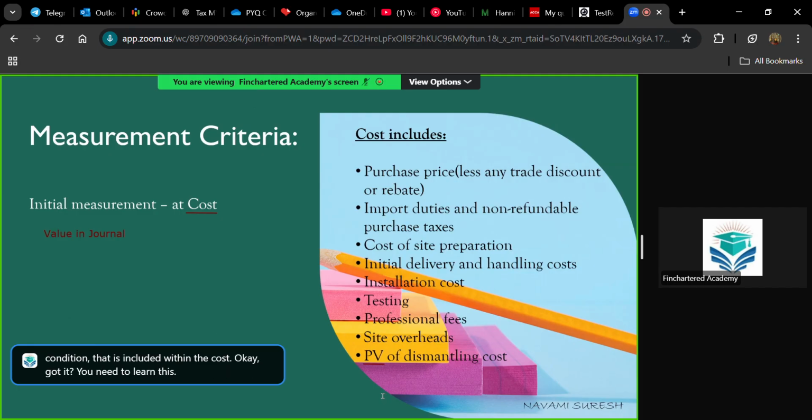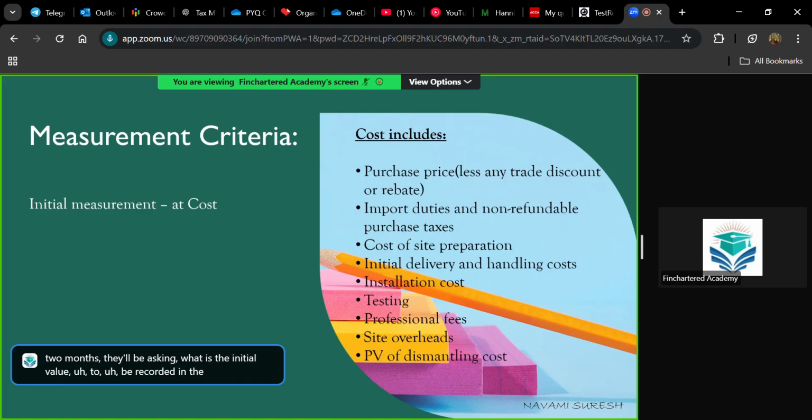That is the initial value. Initial value is not recorded in the statement. In the statement, when you're preparing the statement as at year end, you will be giving a separate value. That is called subsequent value. Initially, maybe for 2 months, they'll be asking what is the initial value to be recorded in the journal entry.